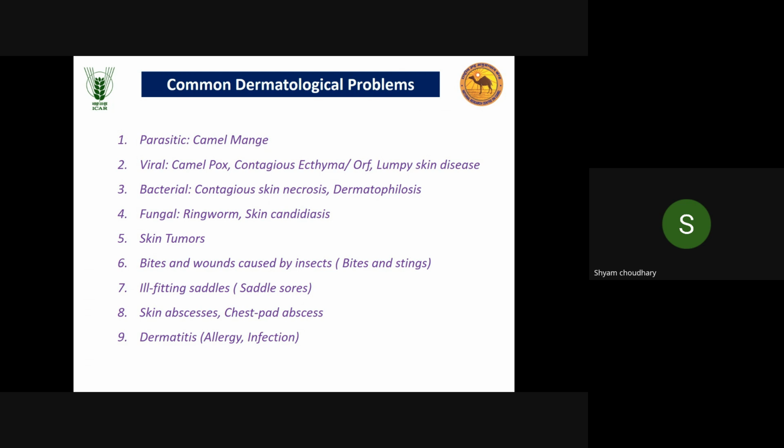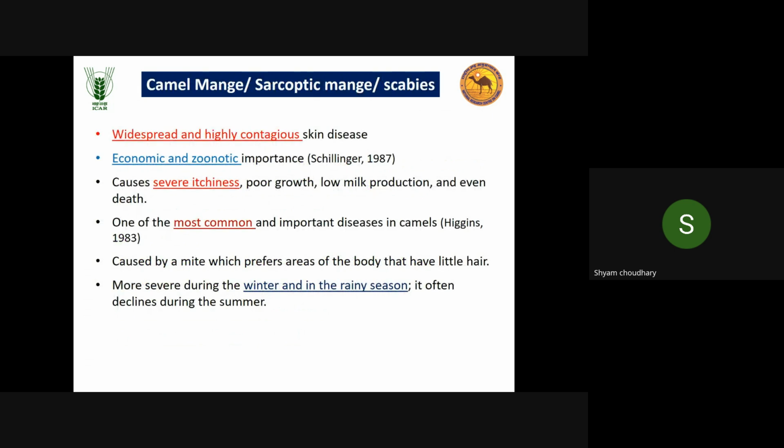And one is trypanosomiasis, which is not mentioned here, a protozoal disease. Like in other animals, in camel also trypanosomiasis and surra occur, and it is the most important disease in terms of mortality.